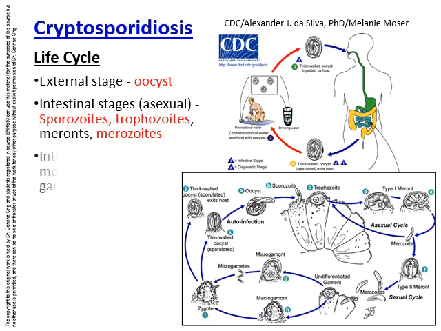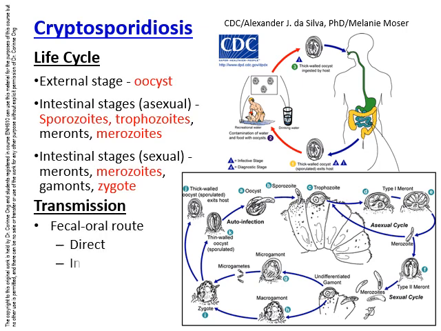The life cycle of apicomplexans is more complicated than that of the amoebae and flagellates in the last lecture. There is an environmentally hardy external stage called the oocyst, which when ingested excysts in the intestines to release sporozoites, which develop into trophozoites in epithelial cells where they reproduce asexually. Merozoites that are released from meronts infect new intestinal epithelial cells.